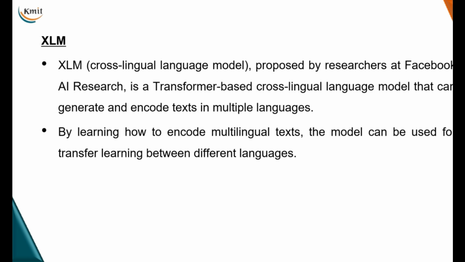The third model I would like to discuss is XLM, the cross-lingual language model, proposed by researchers at Facebook AI Research. The XLM model is a transformer-based cross-lingual language model that can generate and encode text in multiple languages. Facebook is not used only by people who know English; it is used by people around the world who use many different languages.